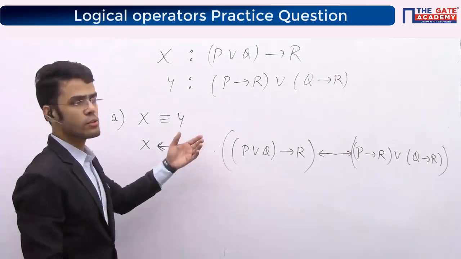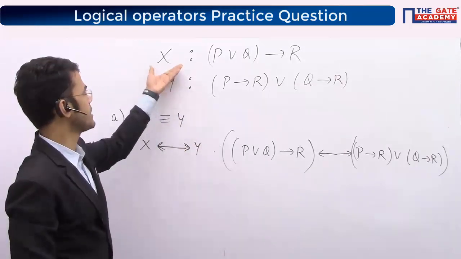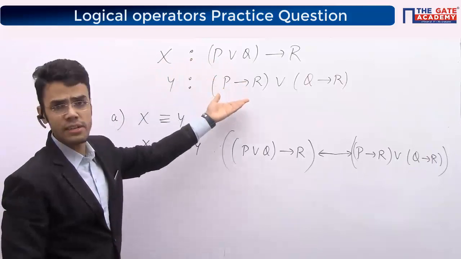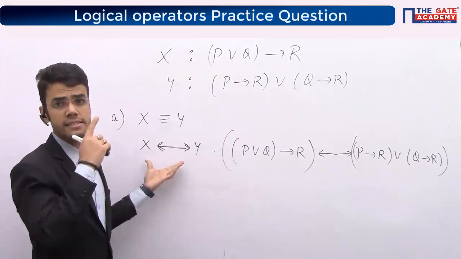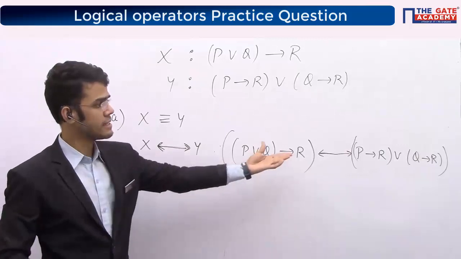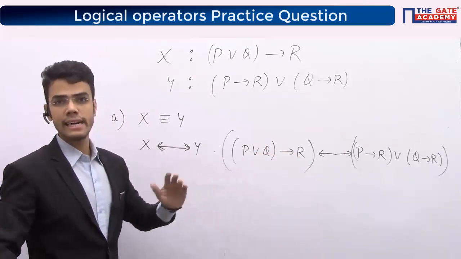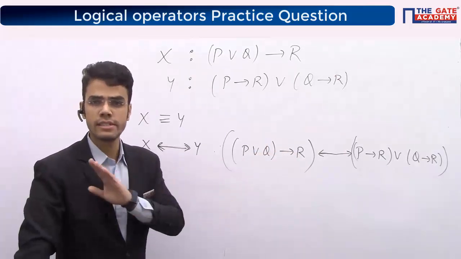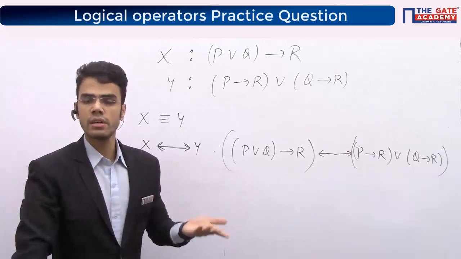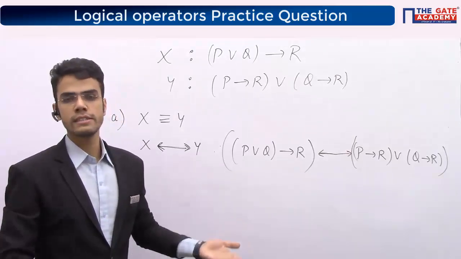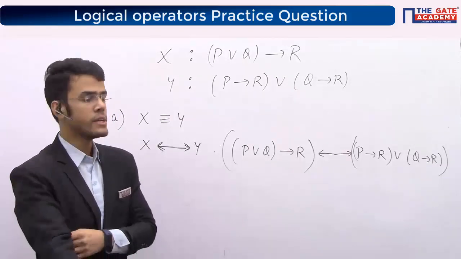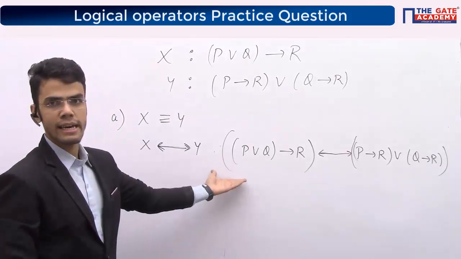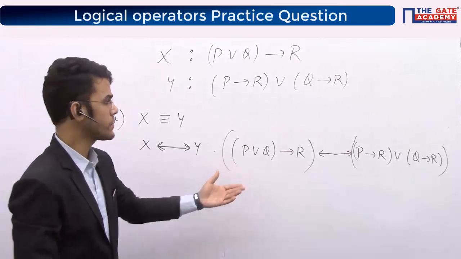Yes. So a simple question was given. We have practiced this question earlier as well. X and Y are given, right? In the first case, you have to check whether this is a tautology or not. First thing is to quickly put in the values of X and Y and make an expression first. In the entire course, the target is to first generate an expression. After that, you check one of those cases, whether validity, or invalidity, or tautology, or satisfiability, right? So I have got the expression. Now from here, I can quickly check whether it is a tautology or not, right?